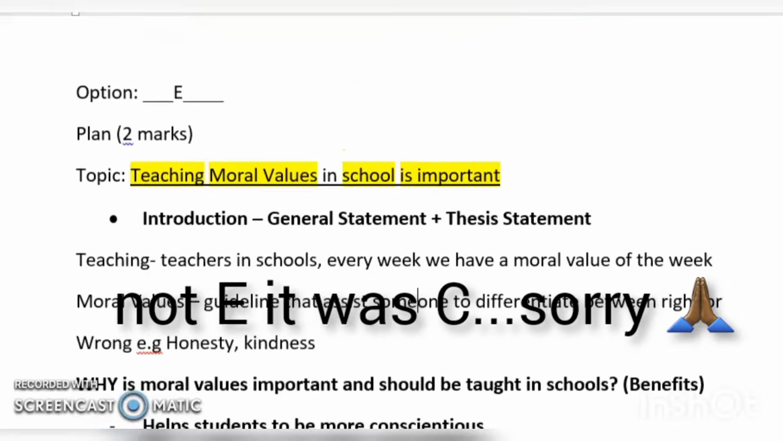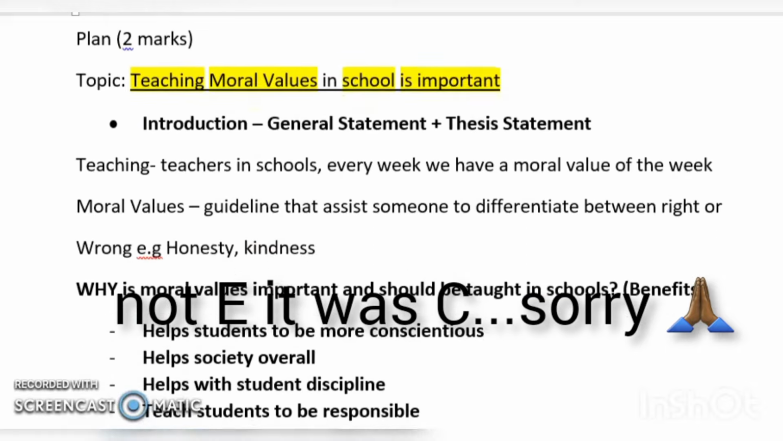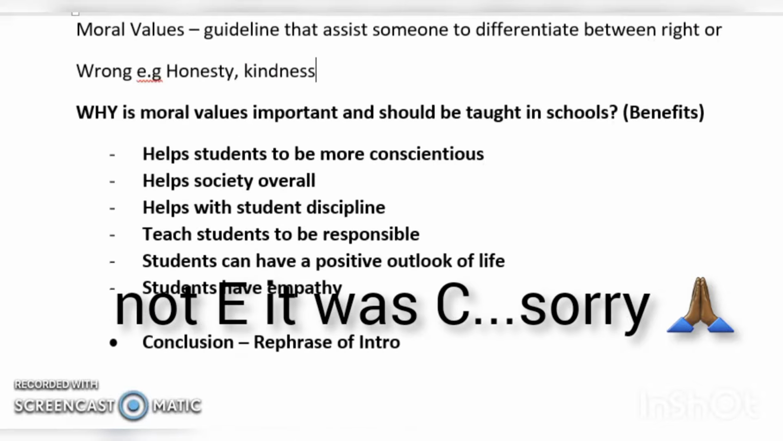We have highlighted our keywords. I have written them down here, and you were given examples. It also helped. And then from step 2 that I discussed earlier, we turn the statement into a question, which is why moral values. So for this one, since I am limited, I'm not that advanced, so I have just done it simply.